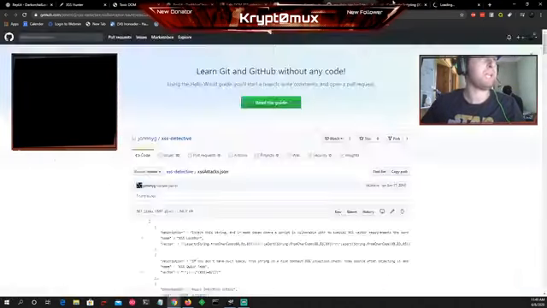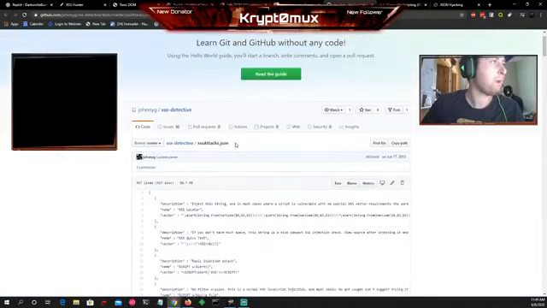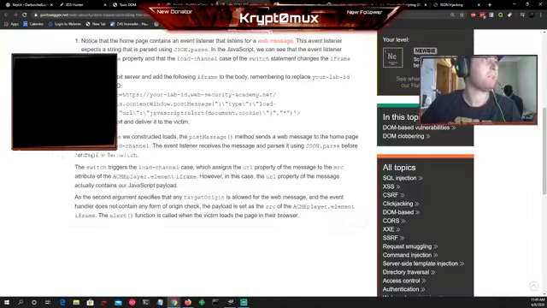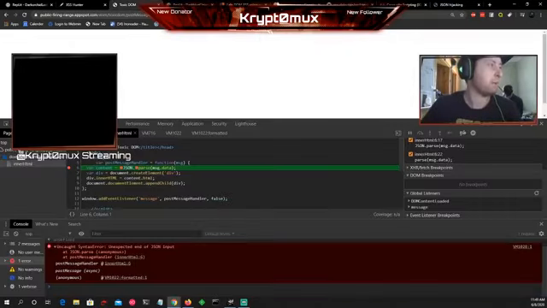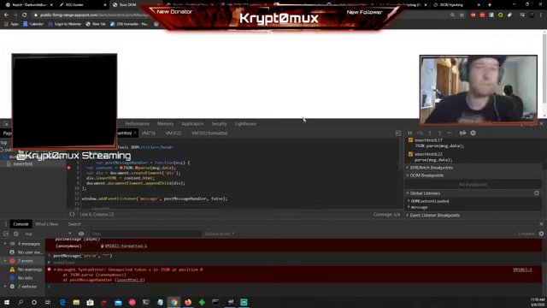Pass XSS. It seems to say that it needs a source involved. What about if we go source equals X? See if that works. No, it didn't like that either.